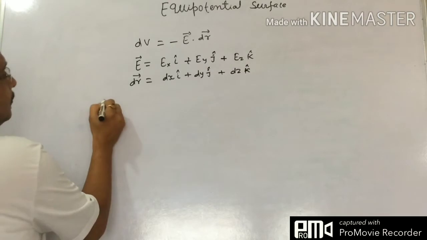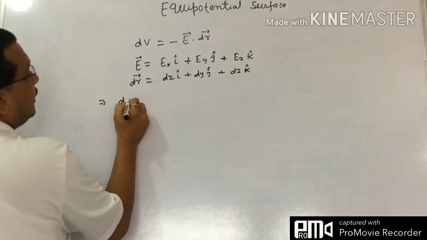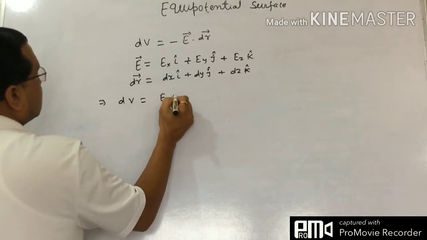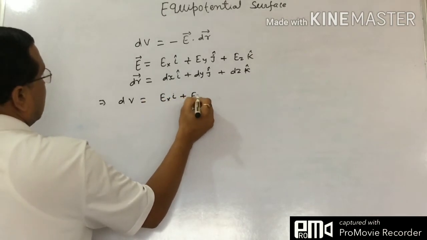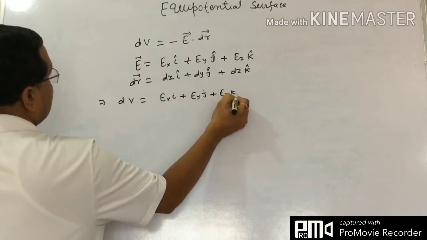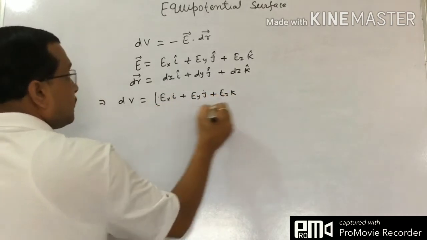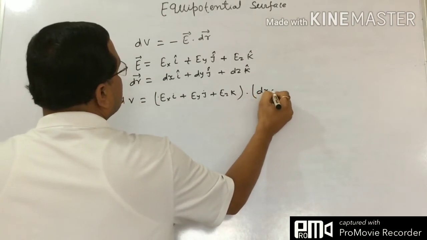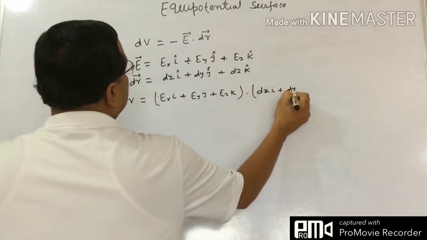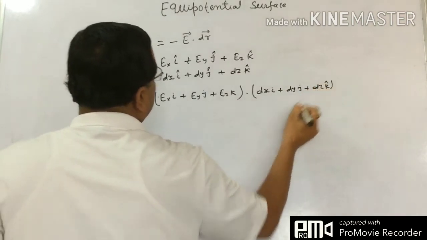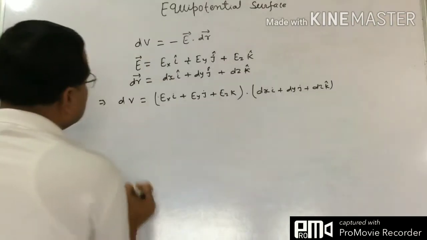So now from this, dV equals (Ex i plus Ey j plus Ez k) dot (dx i plus dy j plus dz k). So how can we write it?